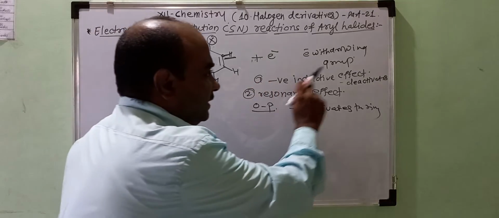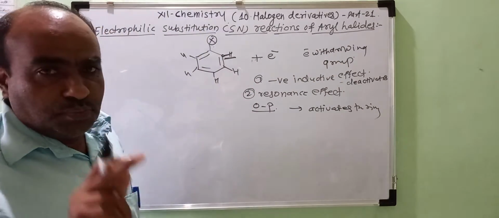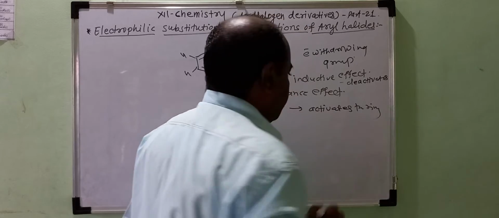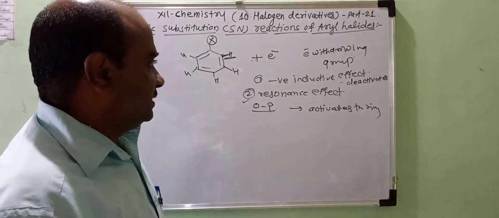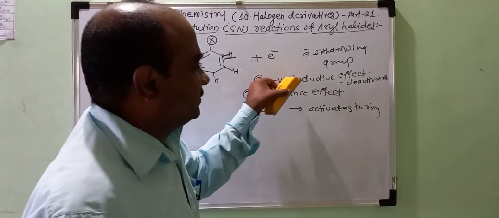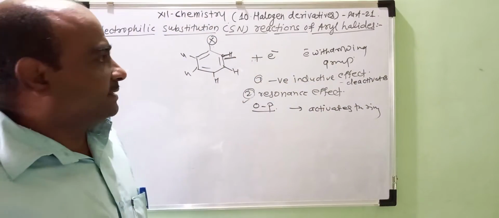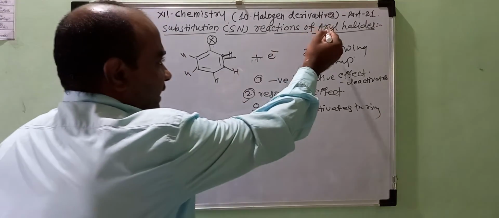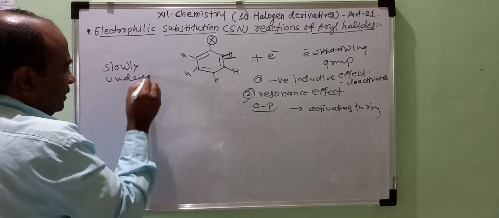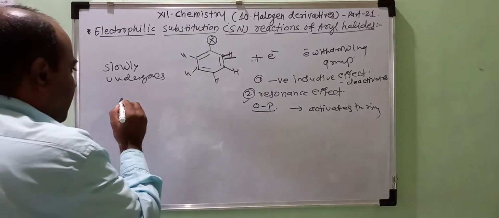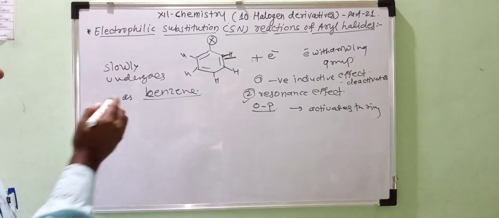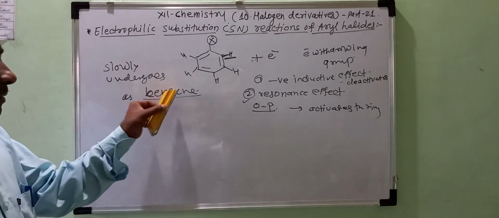Here, negative inductive effect is more powerful than the resonance effect, and hence, as compared to the activating effect, due to the presence of negative inductive effect, this ring deactivates, and due to this, aryl halides slowly undergo electrophilic substitution reactions as compared to benzene or several aromatic derivatives of benzene compounds.